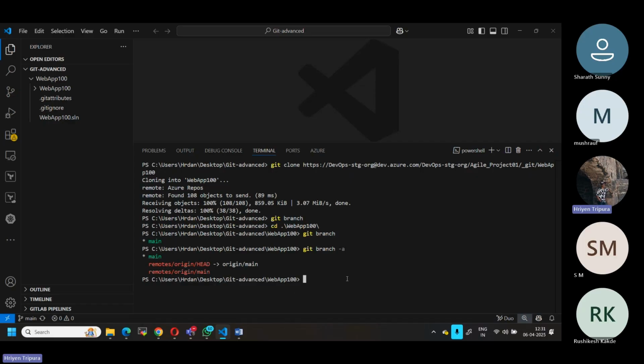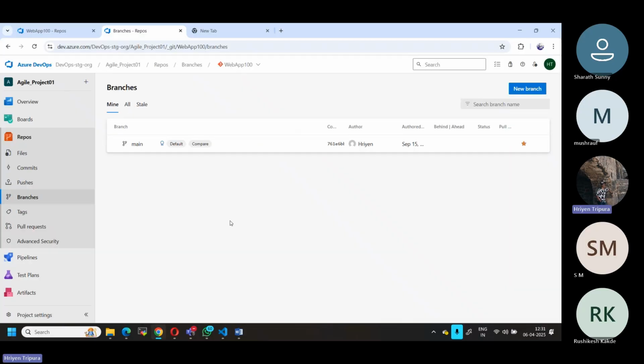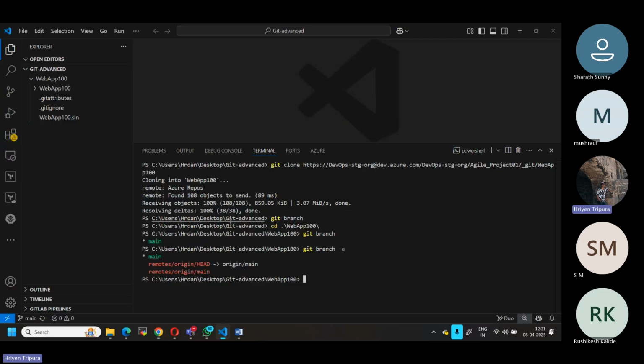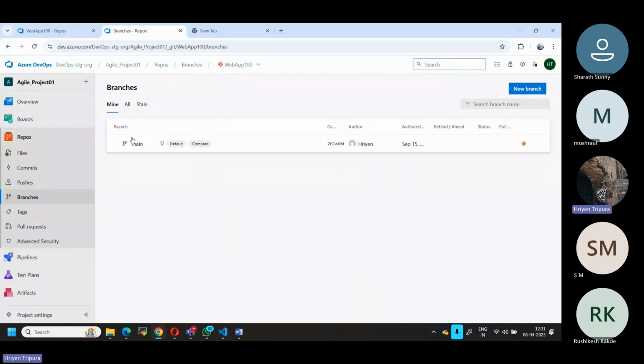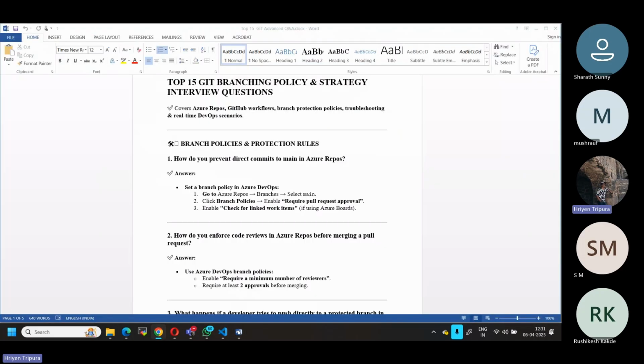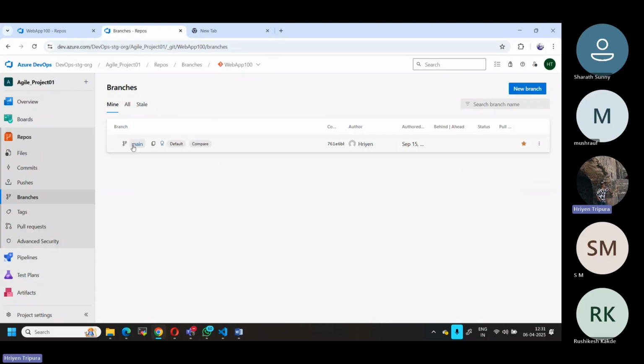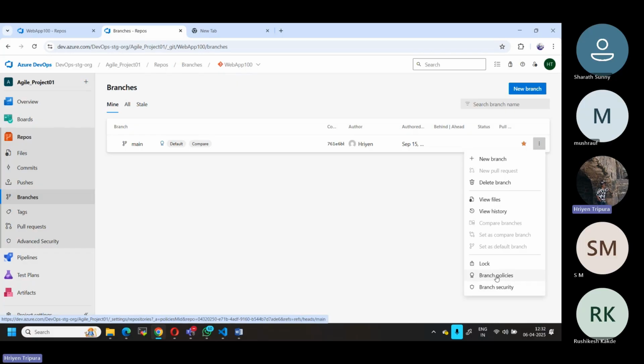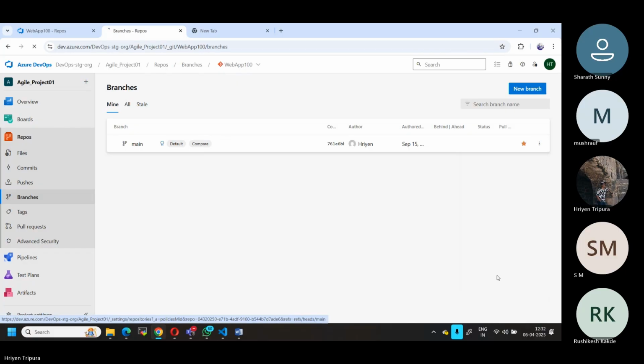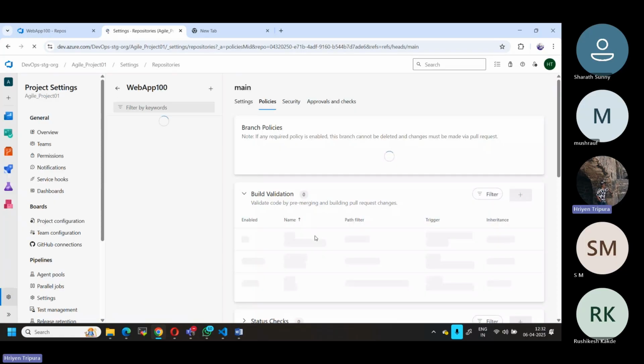Now what I want is to create a new branch here, and then I want to raise a pull request here. As I told you, normally you have to have this in the main branch. According to the requirements, what do I need to do? Pull request, I need to enable. So how can I enable? Let me show you. Let me go here in the branch. There is a three dot, right? Click on the three dot. Here there is branch policy, click there. If you click the branch policy, automatically you can see.